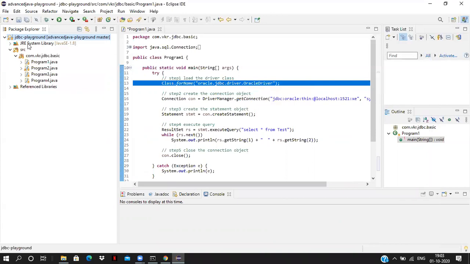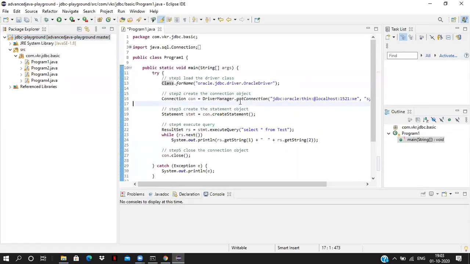For example, I have created a project called test. Previously we created application 1, application 2, so many projects. If you want to use an application 1 class in application 2, just create application 1 as a jar file and give that jar file in the build path, so that we can use those classes of application 1 in application 2. We can't use it directly. I'll show you how to create a jar file after this explanation.